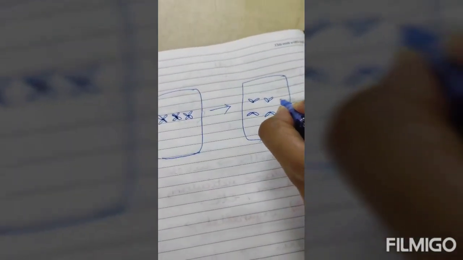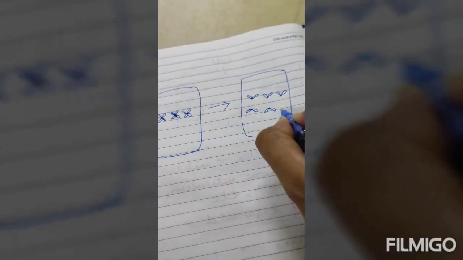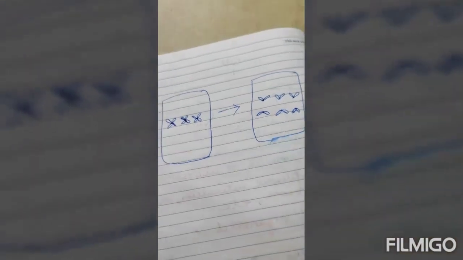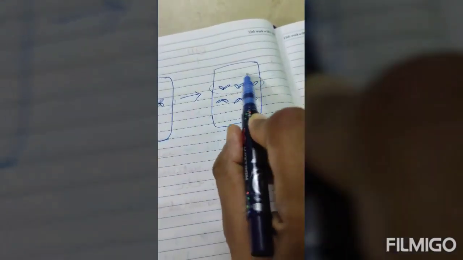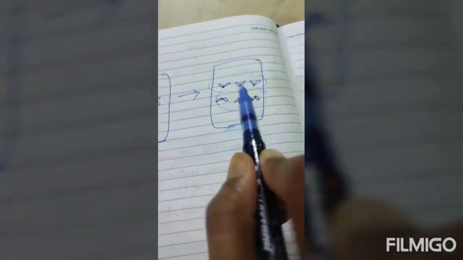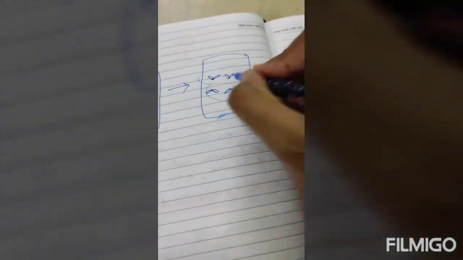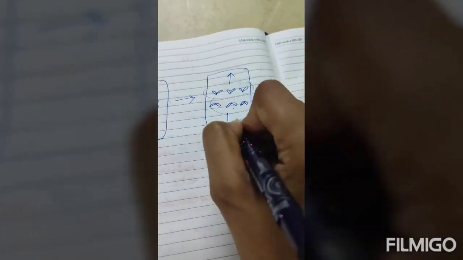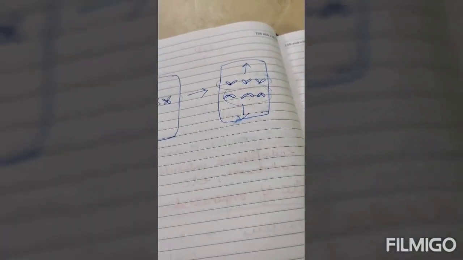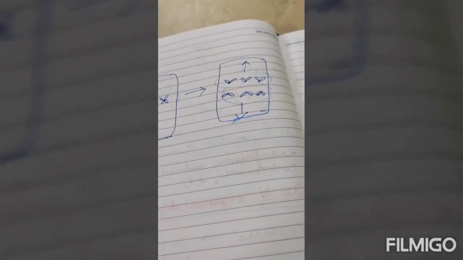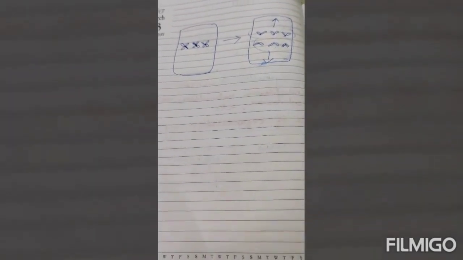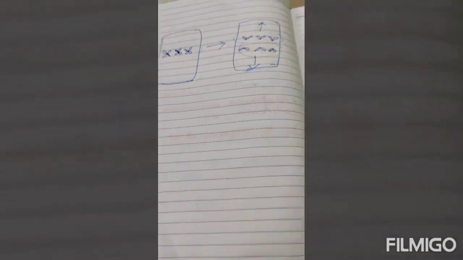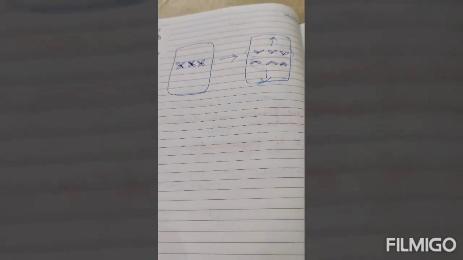So in this way it will separate out. See, it is actually separating. So in this way the chromatin network or the chromosomes will separate out, moving to each of the poles of the cell. Understood? Thus dividing the nucleus into two halves. So in this way division of the nucleus has taken place. Next the cytoplasm will divide.